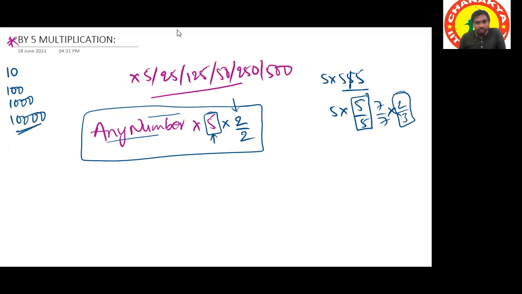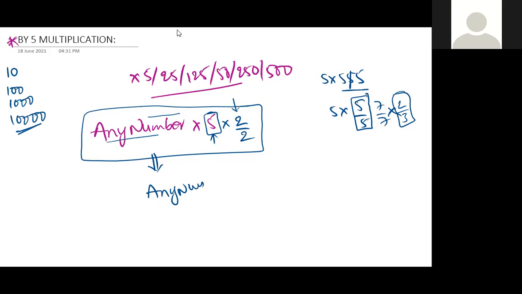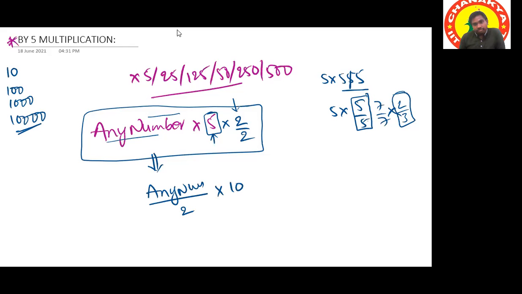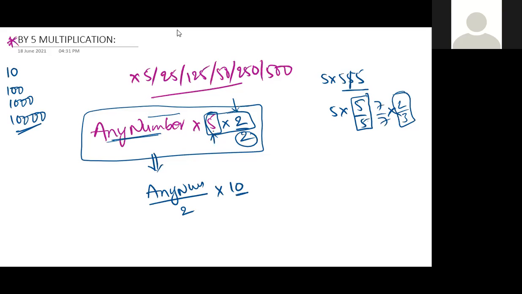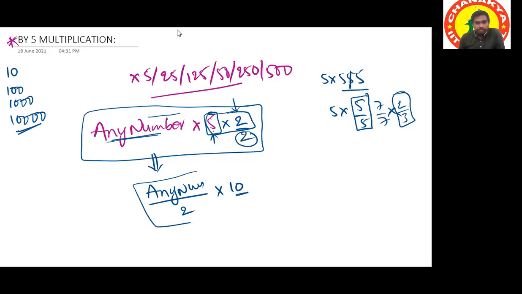What is its above base number? Sir, 10. So we are making it 10, right? Toshnika, got it? Yes, sir, I got it. Okay. See, I'm changing this question like any number divided by 2 into 10. Is it same as above? Yes, sir. Any number into 5 is any number divided by 2 into 10. Means any number instead of multiplying by 5, we can just divide by 2, right?